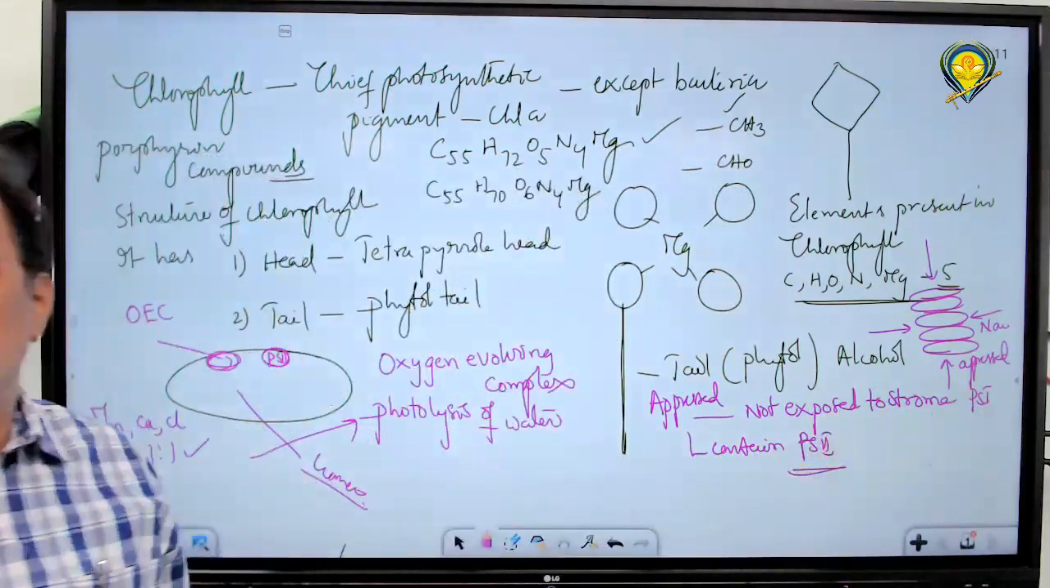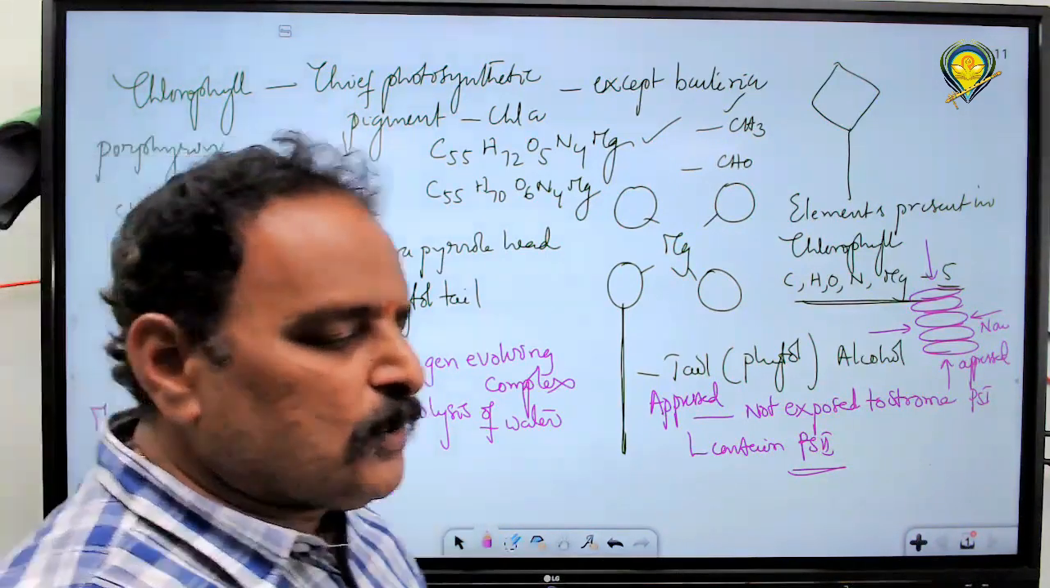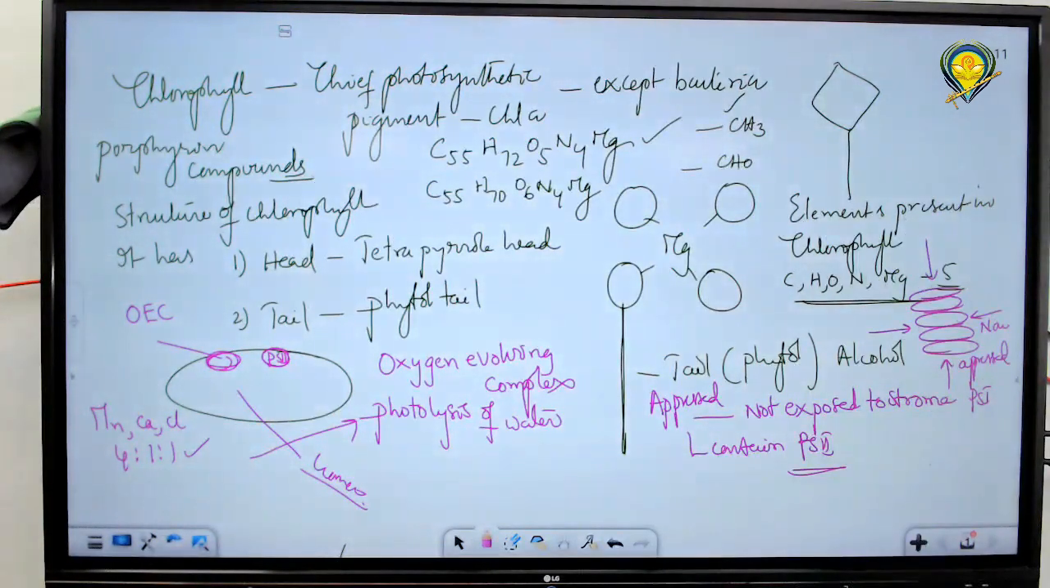PS2 is associated with the non-cyclic electron transport. PS2 is associated with the release of oxygen. Only in non-cyclic is oxygen released. There are two types of photosystems, PS1 and PS2. In case of cyclic transport, only PS1 is involved. In case of non-cyclic, both photosystems, PS2 and PS1, are involved.